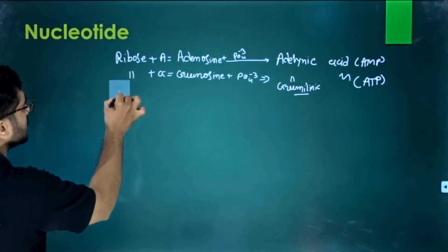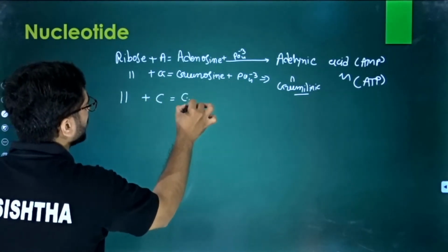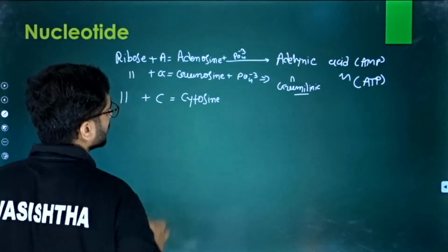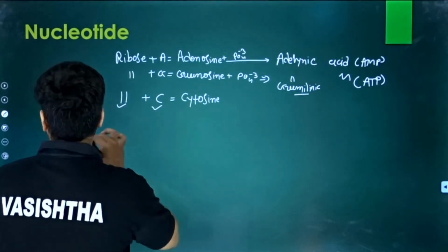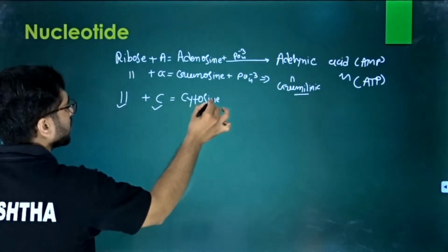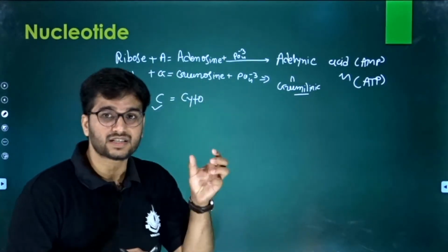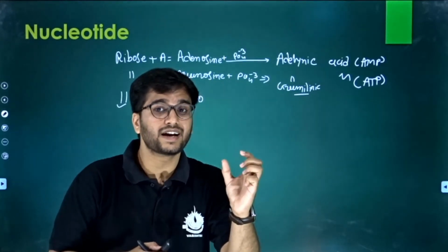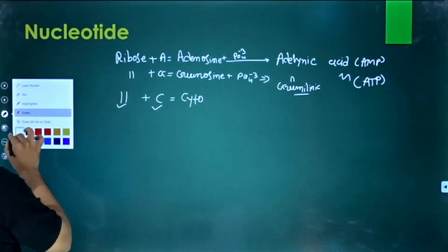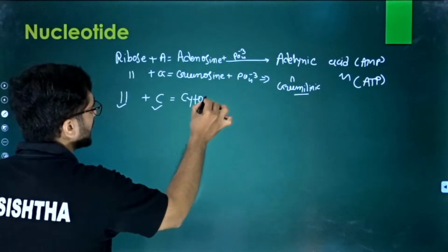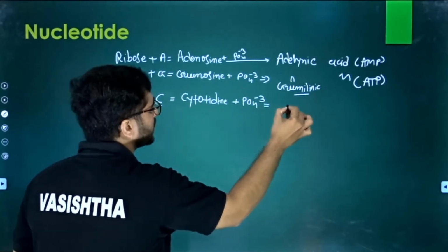Now another one is what? The same way, if we have ribose plus cytosine, then it is what? It is cytidine, not cytosine, because cytosine is the base name. Clear? And as it is a pyrimidine, we have to change the suffix. As that was a purine, we used adenosine. So in the case of pyrimidine, we have to use the suffix idine. So cytidine first.